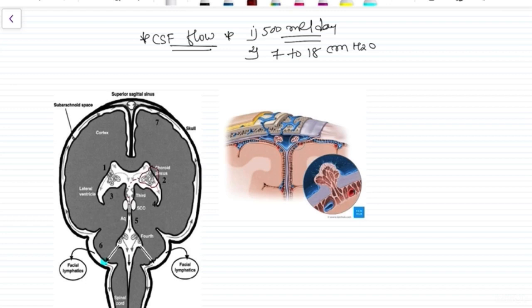This choroid plexus is made up of capillaries, venules and arterioles that secrete the CSF, and it is also present in the third and the fourth ventricle.